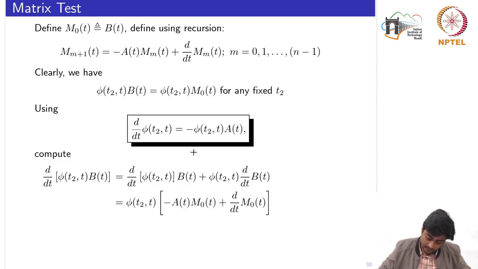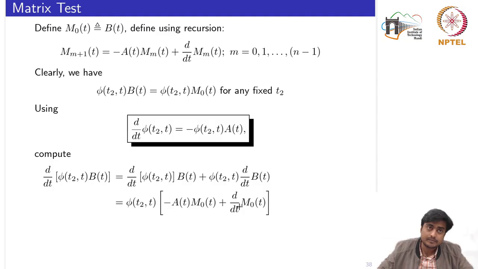So it would give me minus phi of t2 comma t into A of t multiplied by B of t, and B of t is nothing but my M naught. Substituting all of this, I finally write this simplified expression, where I have taken the state transition matrix common.